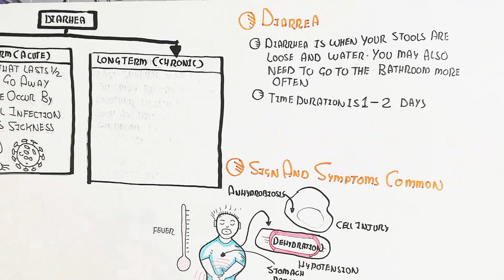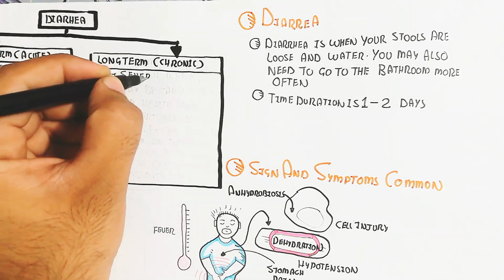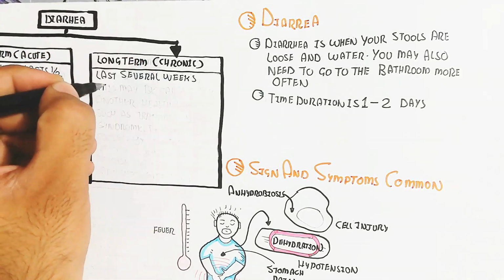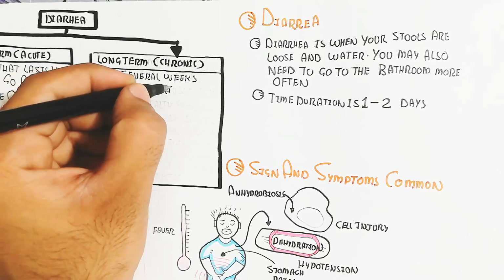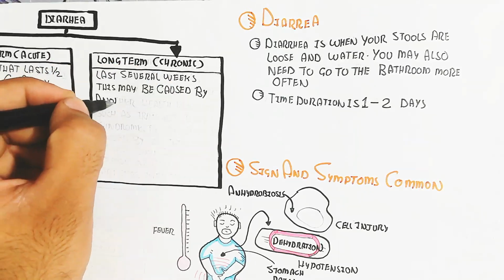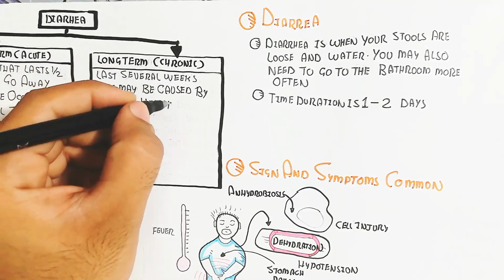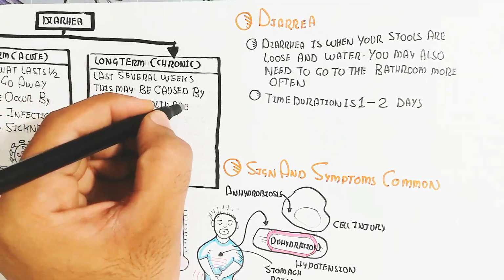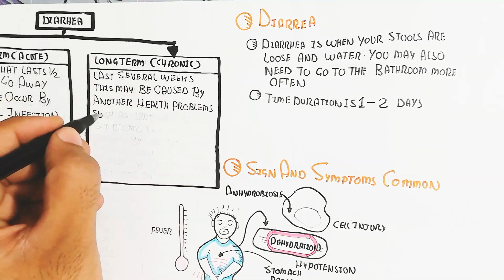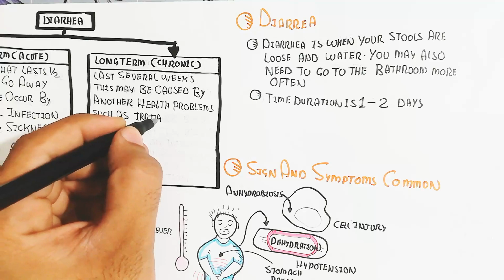On the other hand, long-term chronic diarrhea lasts several weeks. This may be caused by other health problems such as irritable bowel syndrome. We will discuss irritable bowel syndrome in the next video.